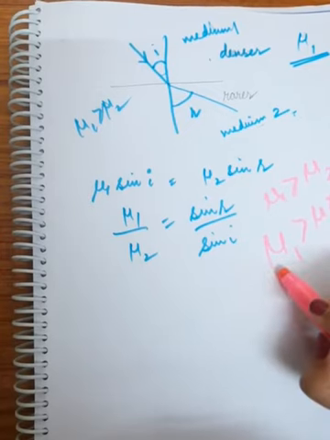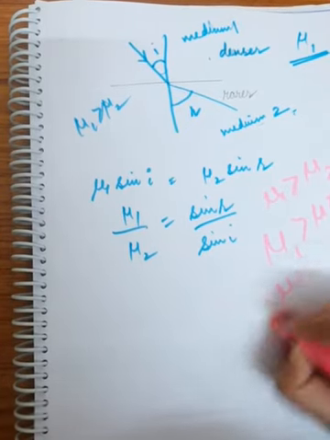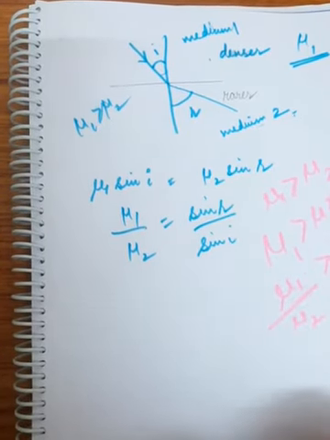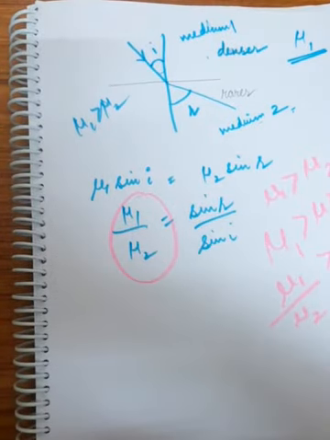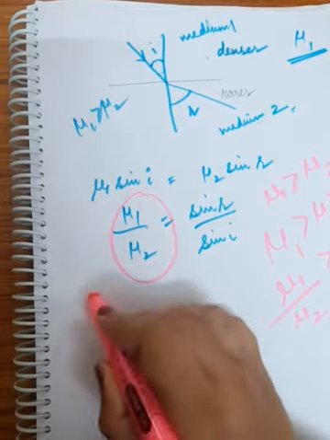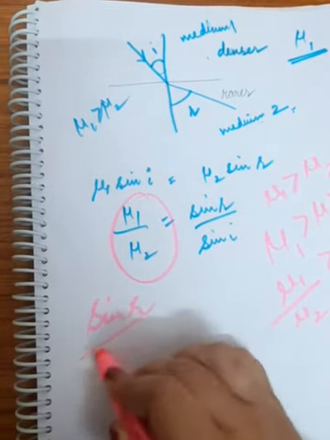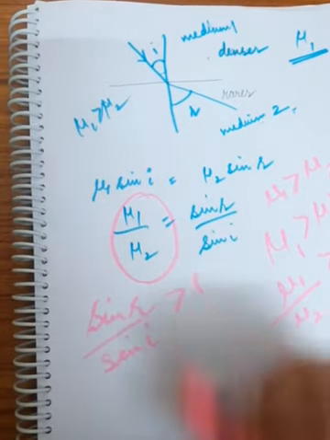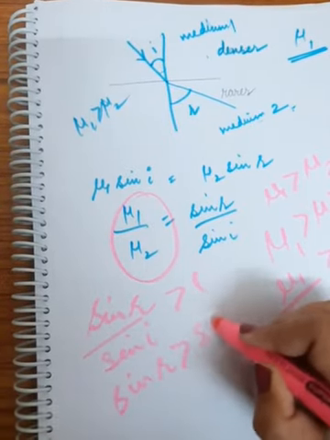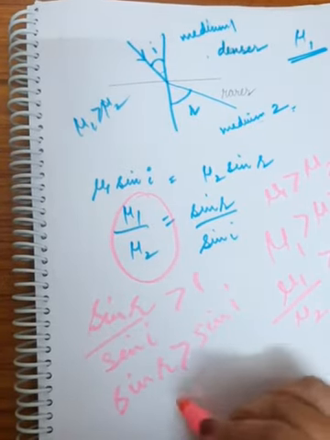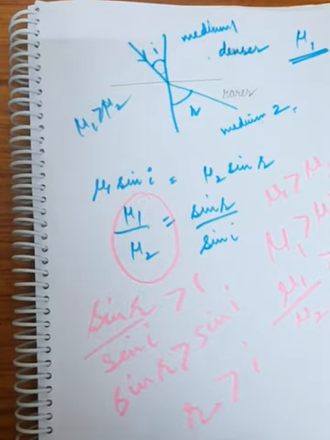Take this mu2 to this side. Mu1 upon mu2 is greater than 1. So this stuff is greater than 1, which means sin R upon sin I is also greater than 1. So sin R is greater than sin I. So R is greater than I.